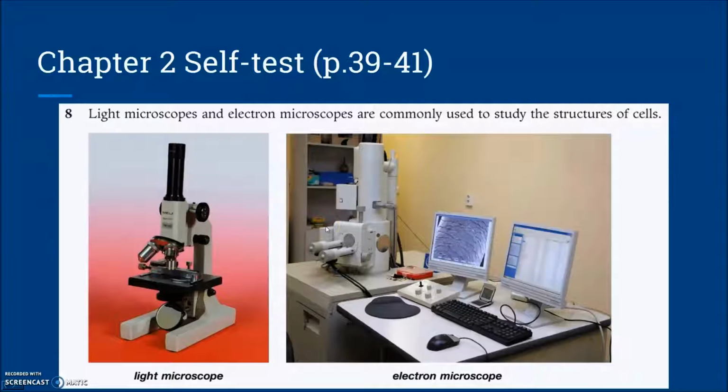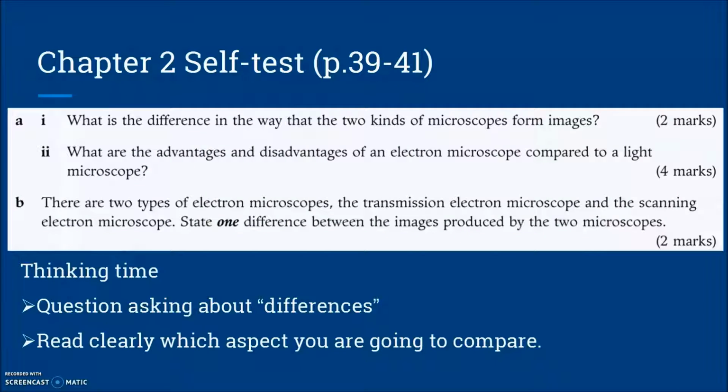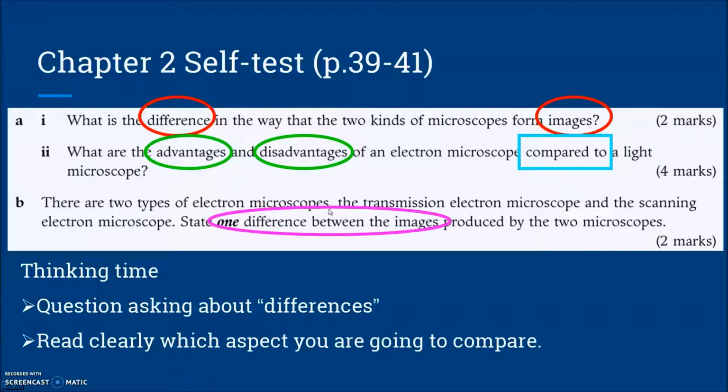So for question 8, okay, it is all about the differences, but not for the cell, but for the microscope, light microscope and the electron microscope. So in this question, when you are going to talk about the differences, you need to know what you are going to compare. Okay, for example, for part A, what you are going to compare is the images produced by the microscope.